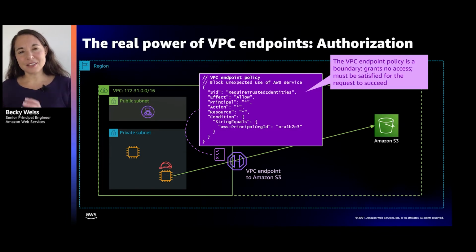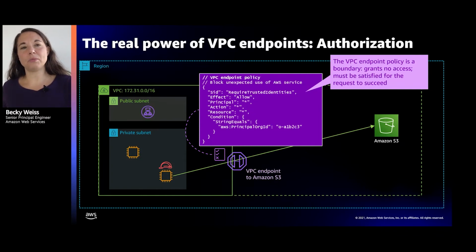Now, because it's on a VPC endpoint, and a VPC endpoint doesn't really take action, it doesn't really have permission to do anything, it's expressed in terms of what you might think of as a boundary, sort of a gating policy. Basically, when a request goes through this VPC endpoint, it must pass the policy. Nothing in this VPC endpoint policy can grant access to anybody to do anything because, like I said, a VPC endpoint doesn't actually do anything.